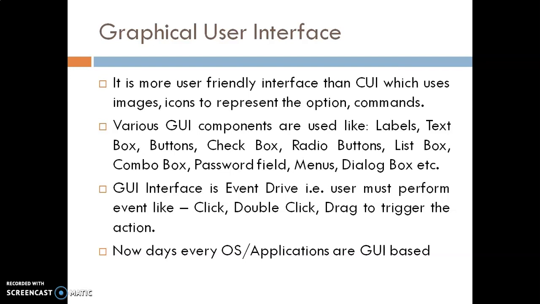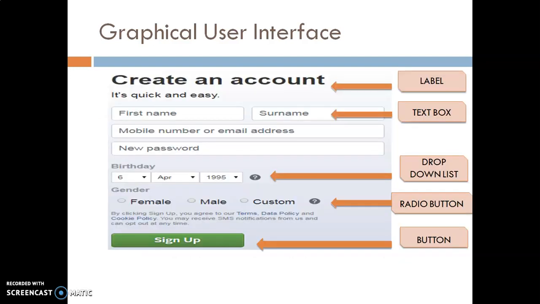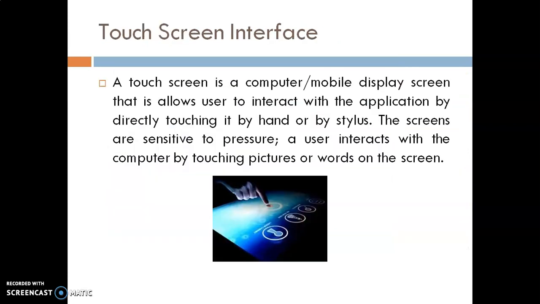The user must perform an event like click, double click, or drag to trigger the action. Nowadays every operating system and application is GUI based. In this graphical user interface, we can see the username and password text boxes, drop-down list, label, radio buttons, buttons, and check box.